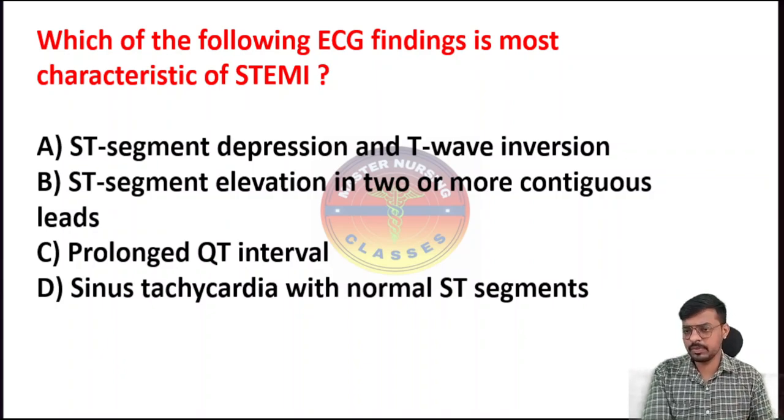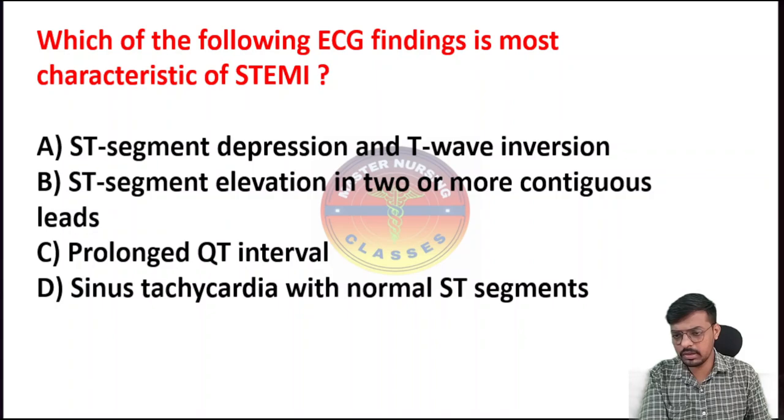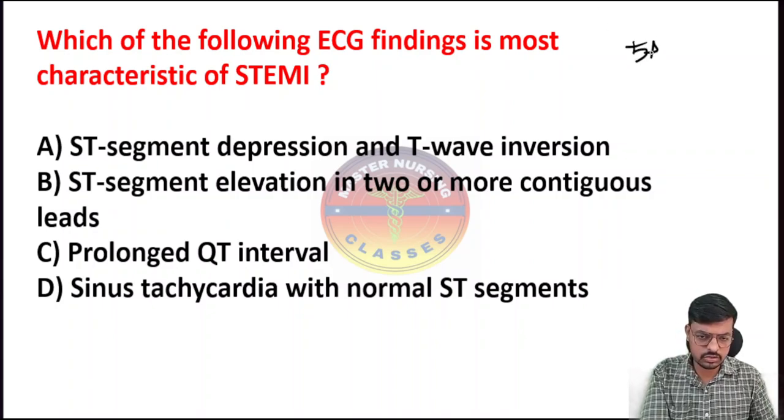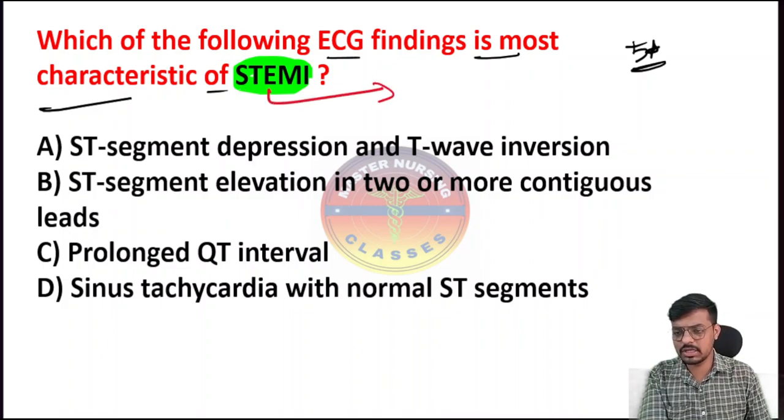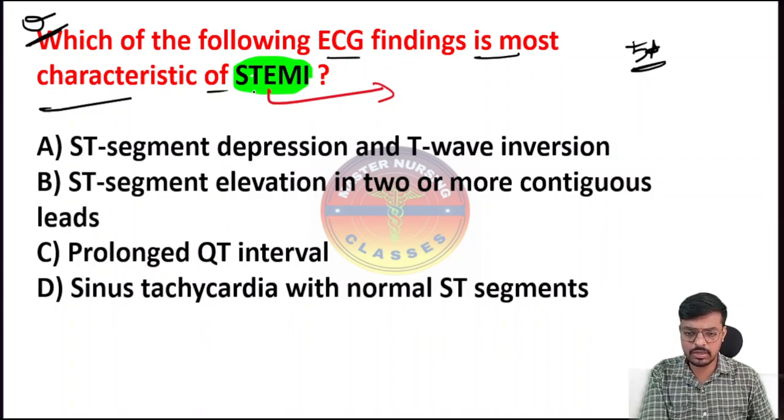So here is the first question. Do read the question, that's very important for you all. Make a 5-star in front of this question. Which of the following ECG findings is most characteristic of STEMI? What is the full form of STEMI? It indicates ST segment elevated myocardial infarction. So what is the ECG finding, as a characteristic feature, that we have to see in the ST elevated MI?